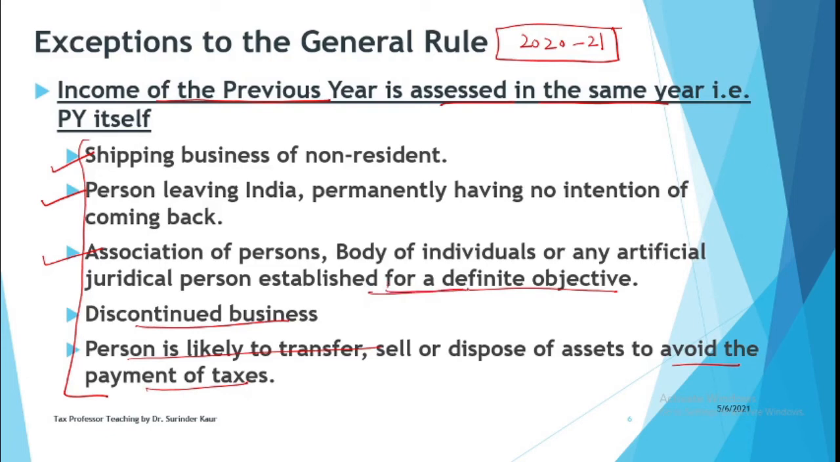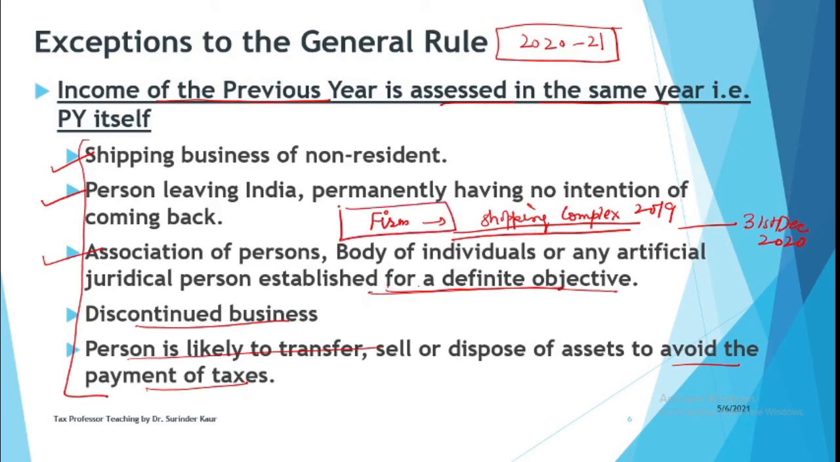Similarly, say a firm being established for a definite objective. Suppose you are 3 partners, you have started a firm for construction of a shopping complex. Now you started it in 2019, and your work is done, say, on 31st December 2020. As your firm was established with this objective of constructing a shopping complex, when this complex is constructed, your firm will be dissolved. So at the end of the year or during the assessment year, this assessee will no longer be there. This person is no longer there.